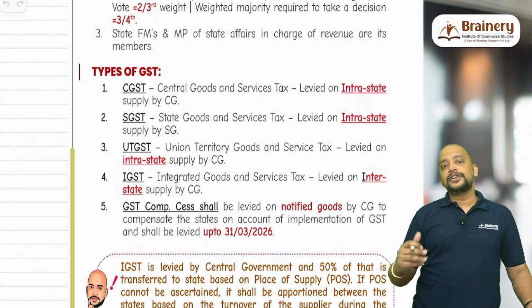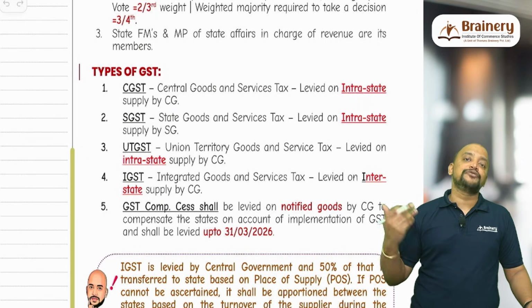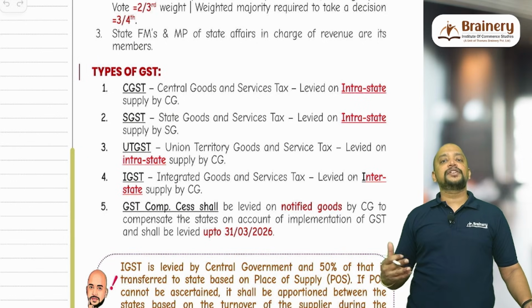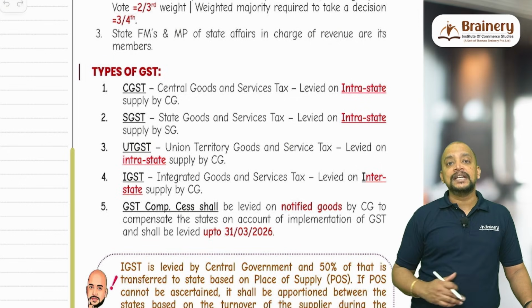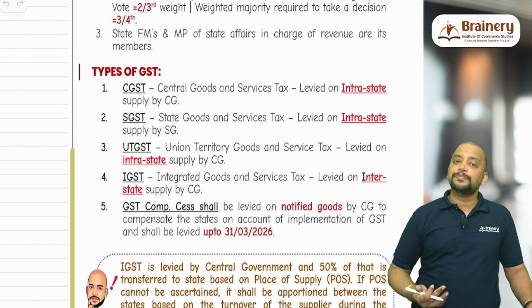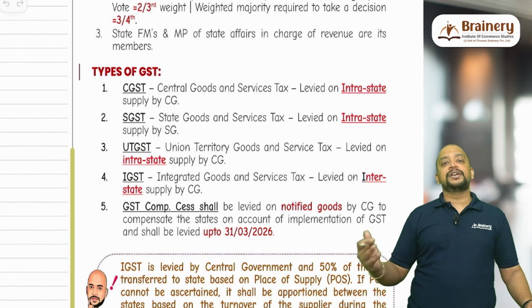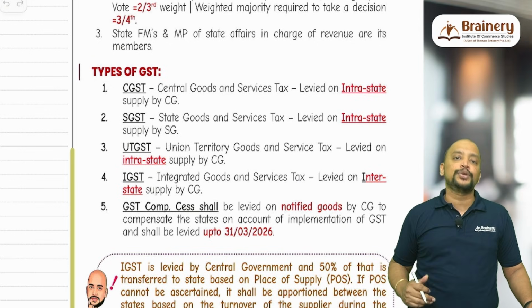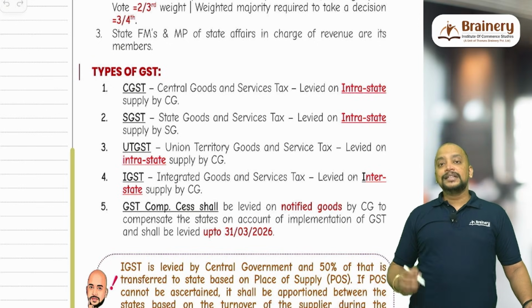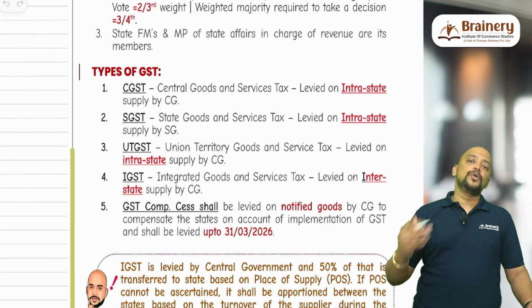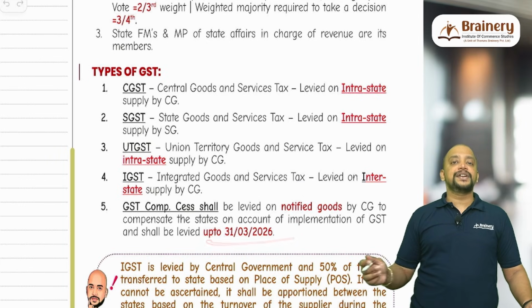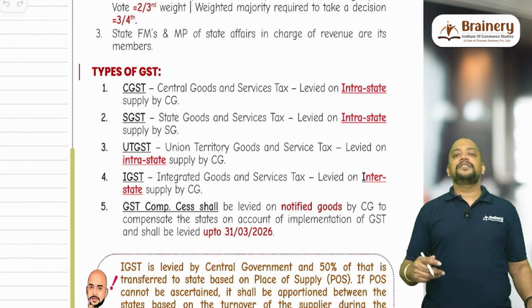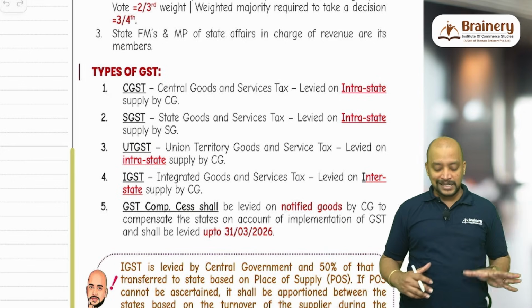Of course, the rate of GST on motor vehicles has been revised to 40%. Now the maximum rate of GST is 40%. Previously, the effective maximum rate was 28%, and now the effective maximum rate is 40% for many goods, applicable mainly to motor vehicles like luxury motor vehicles. And this GST compensation cess will go off by 31st March 2026. That's the reason they have now removed the powers of GST compensation.